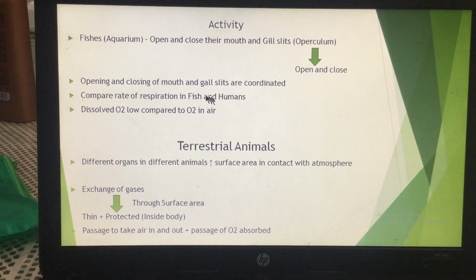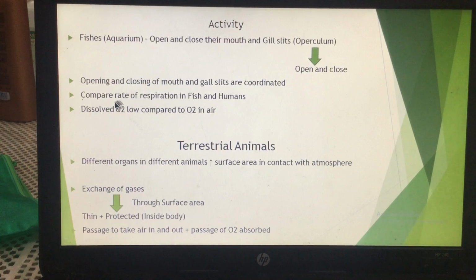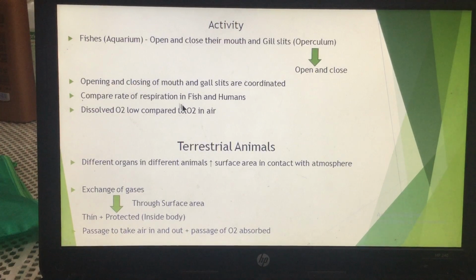Why is it so? It is because the dissolved oxygen in the water is very less compared to the oxygen in the air. That means the oxygen in air is 21%, but the dissolved oxygen in water is very less compared to the oxygen in the air. So these fishes respire many more times compared to humans or other terrestrial animals. This is the reason that the fishes close and open their mouth many times in 1 minute.